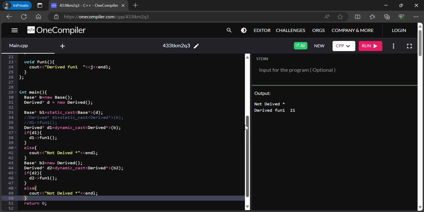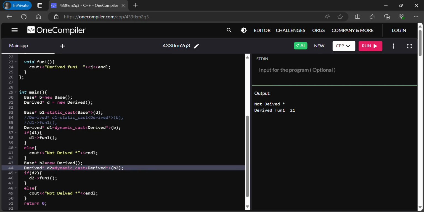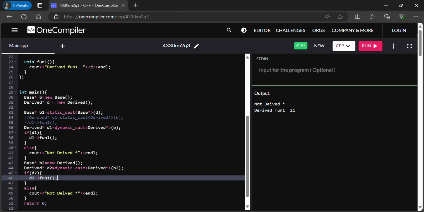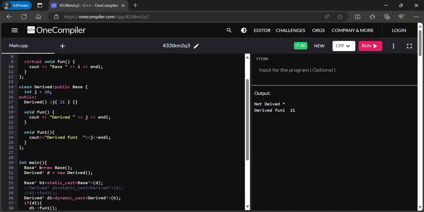I'm going to run this now. As you see here, this b2 is of type base, but it is having a derived object. So now if I do dynamic cast, it is returning a valid address. That's why it is entering the if condition, calling the fun1 function and printing 21.